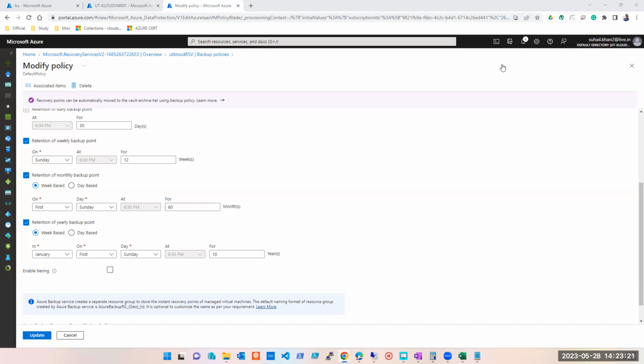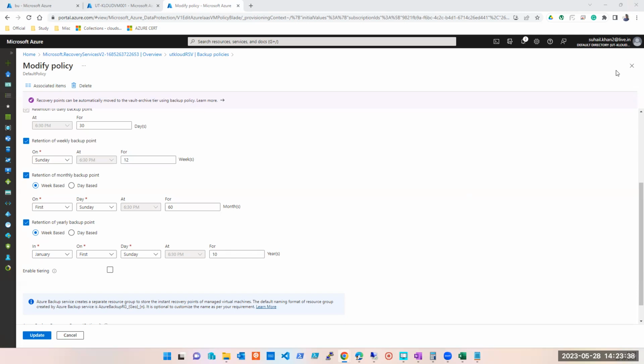So, Sohail bhai, I have one question. Retention of yearly backup point. When we have this option where we can save the data for the entire year, why do we have to go through the daily and weekly and monthly?